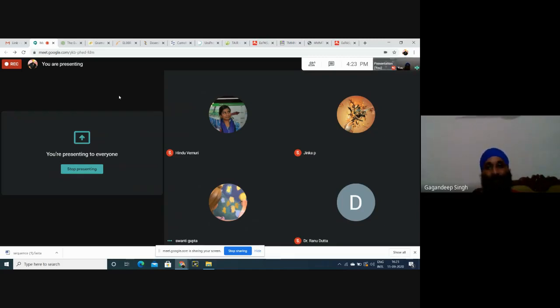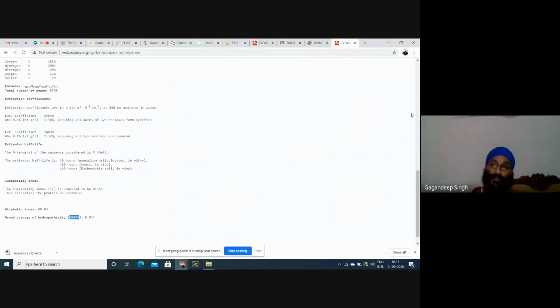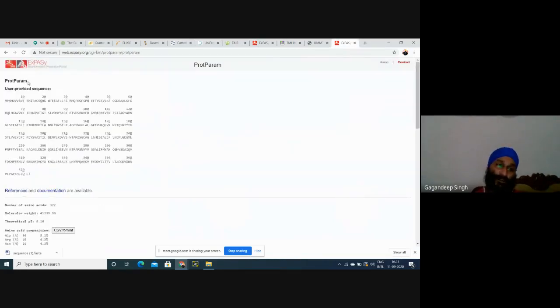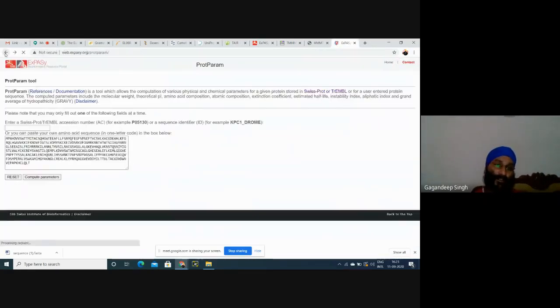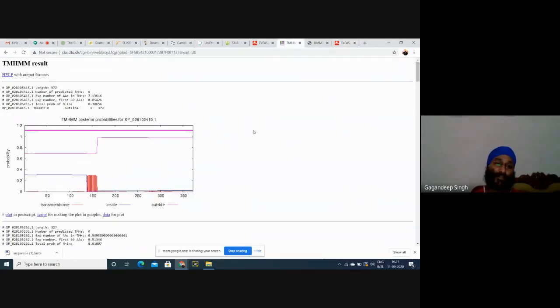Okay. Currently, we are working on localization and physiochemical characterization. This is basically important. There is a drawback of ProtParam for physiochemical characterization: we can't use more than one sequence. So we'll take some shortcut for this as well, so that we can do our analysis by selecting multiple sequences. That I'll teach you in my next lecture.